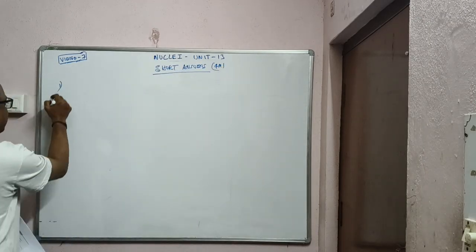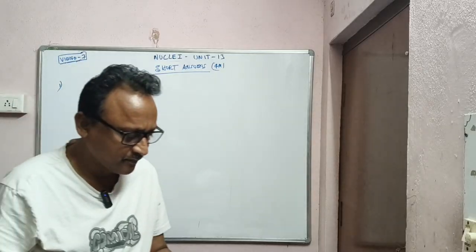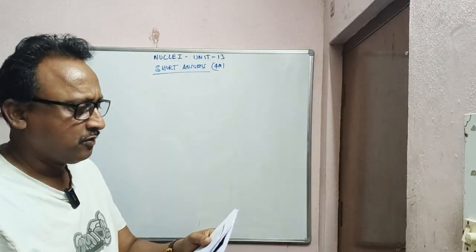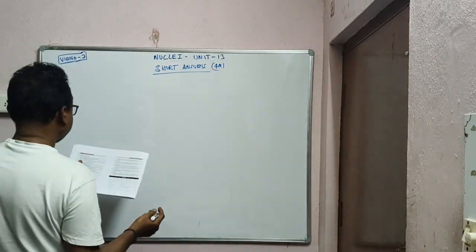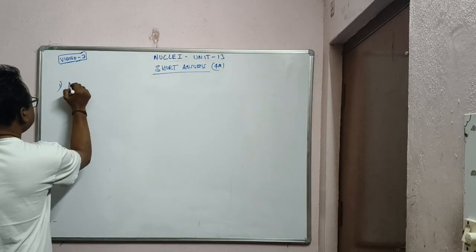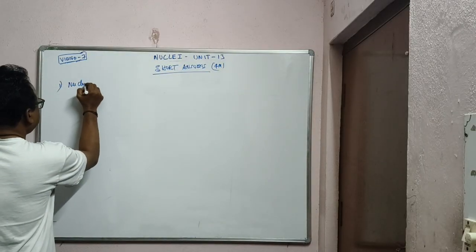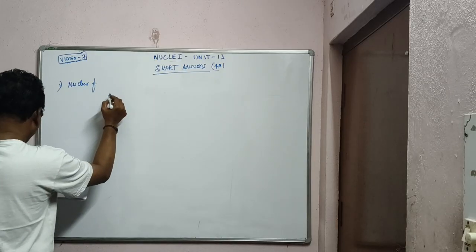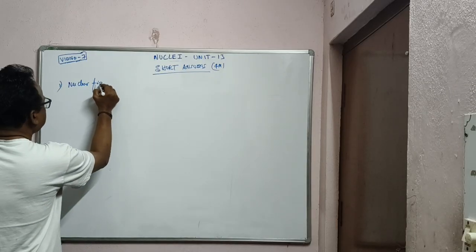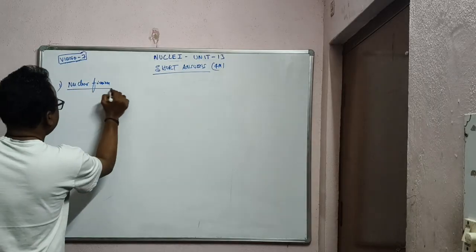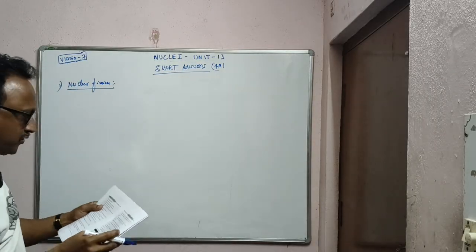4 marks, and these are helpful in scoring 85 marks. First question, see what he asked: what is nuclear fission? Give an example to illustrate it.